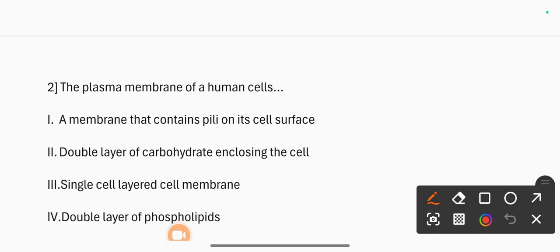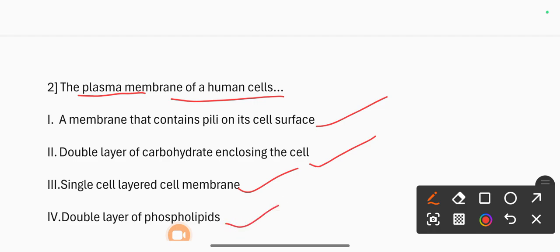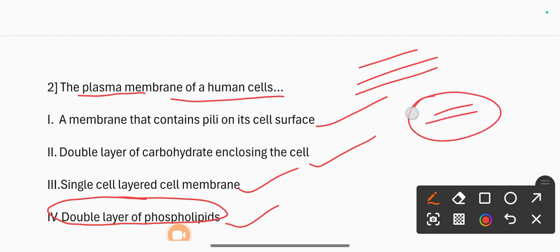Second question: the plasma membrane of human cells is 1. A membrane that contains its cell surface, 2. A double layer of carbohydrate enclosing the cell, 3. A single-layered cell membrane, 4. A double layer of phospholipids. The correct option is 4, a double layer of phospholipids. So the plasma membrane of human cells is a double layer.